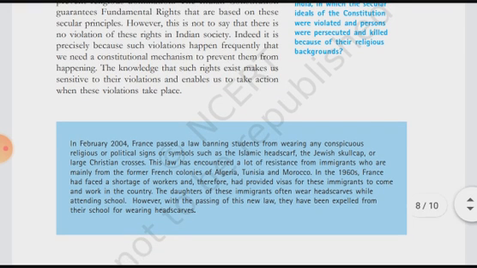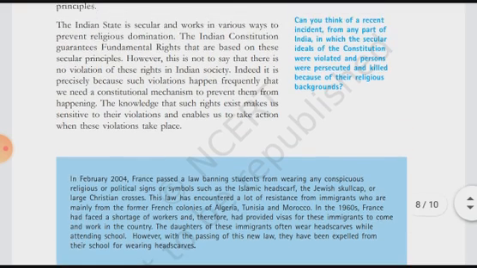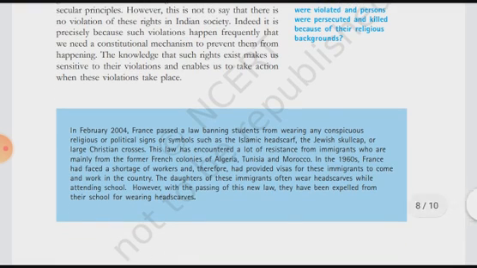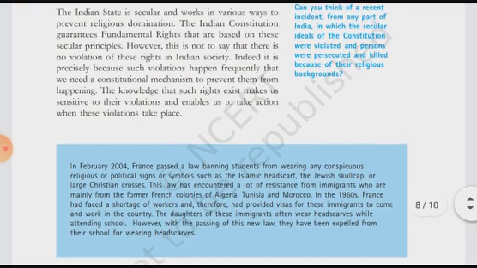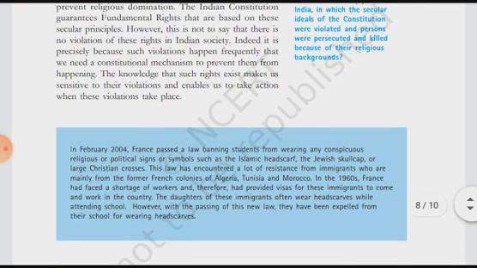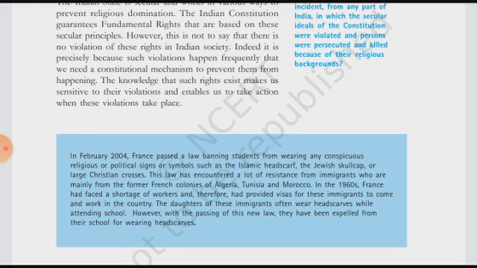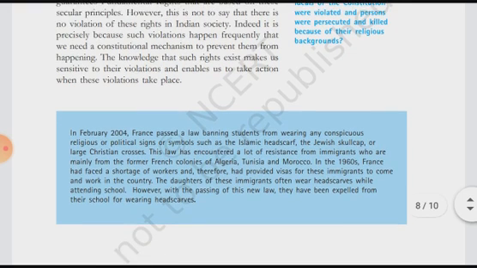However, this is not to say that there is no violation of these rights in Indian society. Somewhere, some individuals or groups of communities are violating these rights.